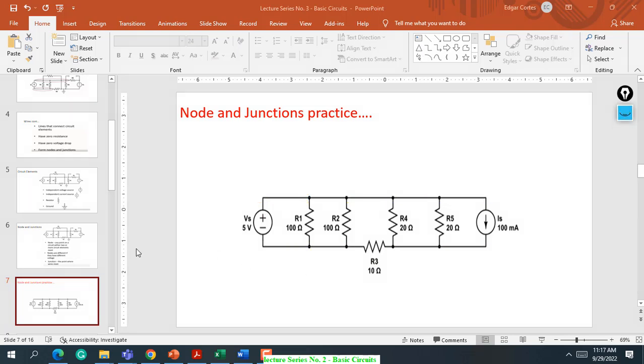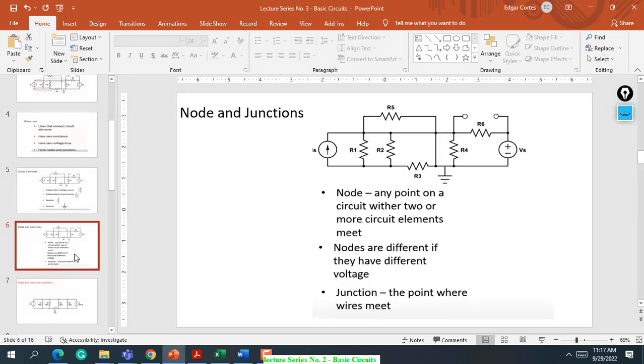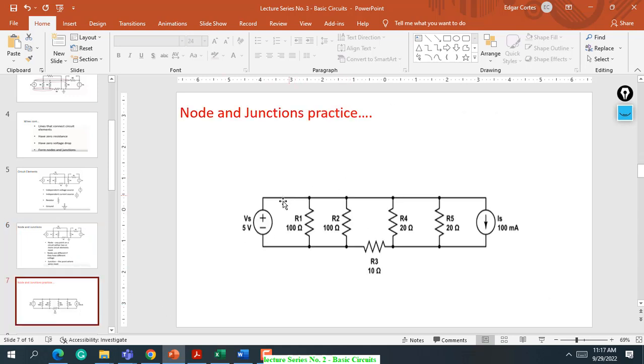So, by definition, a junction is the point where wires meet, that is, two or more wires. Here, it's only one. It's like a wire that we bent, this one that I encircled. That's why we cannot consider this one as a junction. Okay?